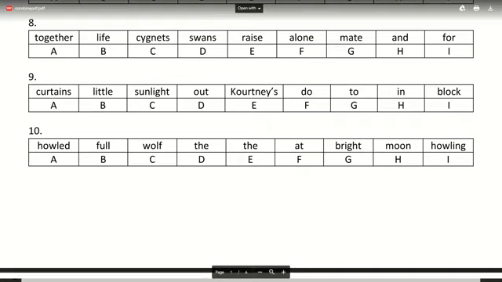Number 9 is curtains, little, sunlight, out, countenance, do, to, in, block. So many blocks here now.